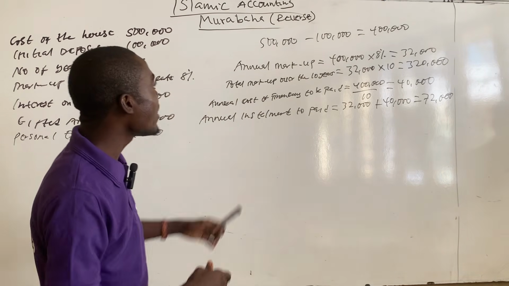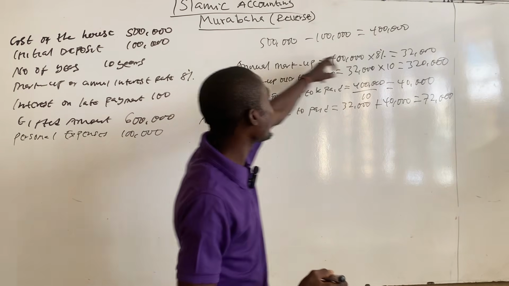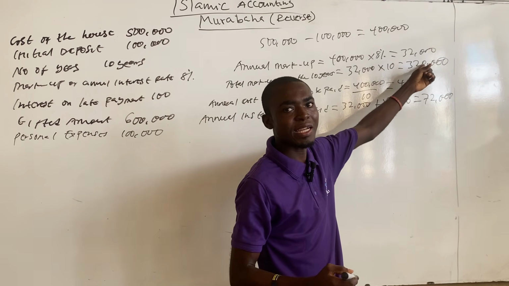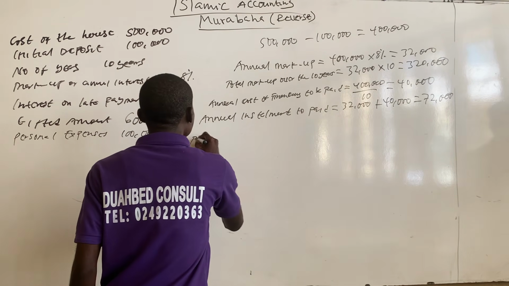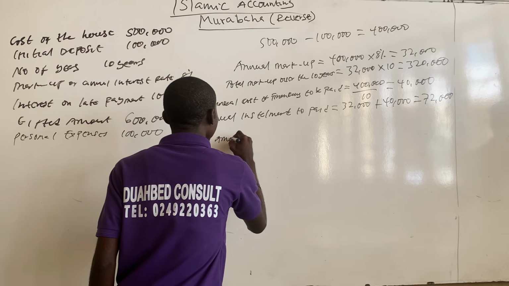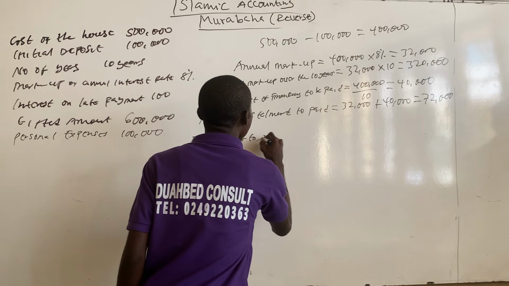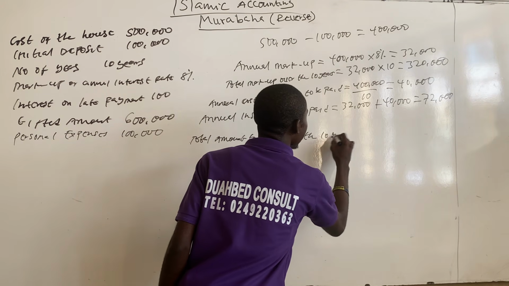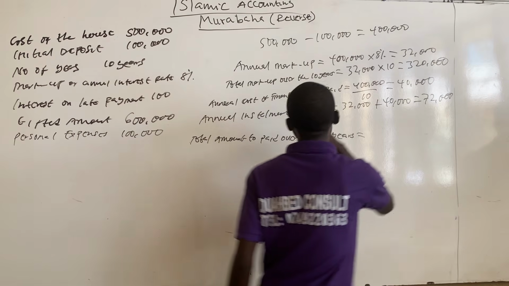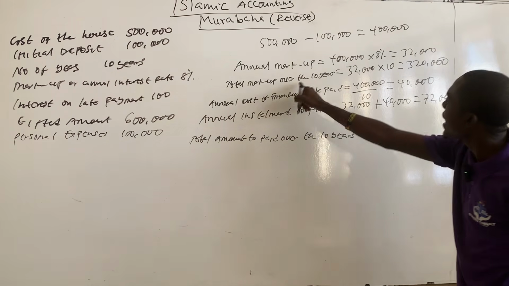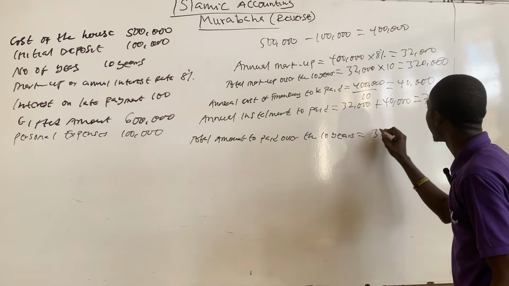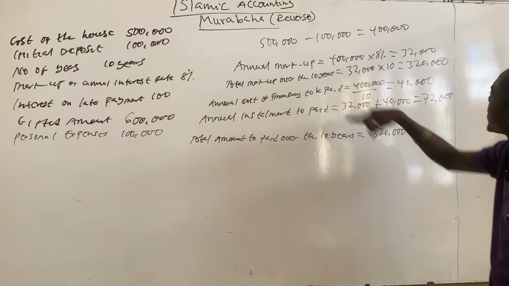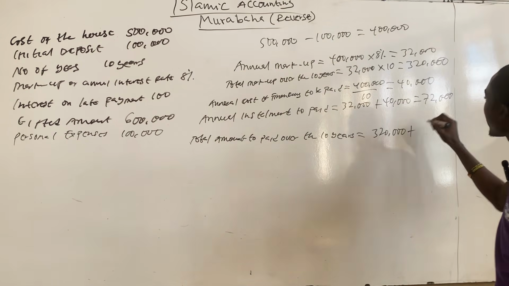Another way for you to get this is the cost of finance, which is 400,000, plus the total markup over the 10 years, which is 320,000. So total amount to be paid over the 10 years is the total markup over the 10 years, which is 320,000, plus the cost of financing, which is 400,000.